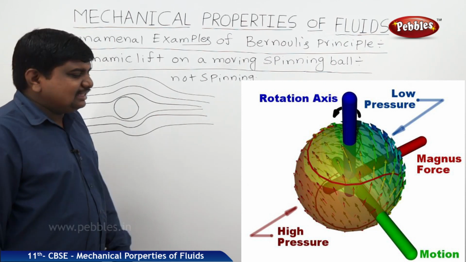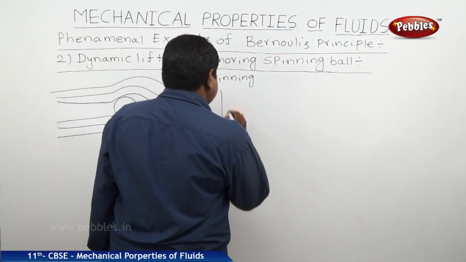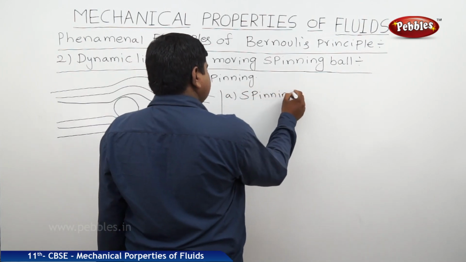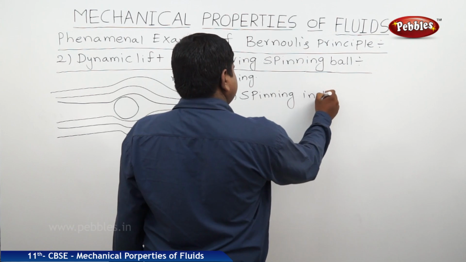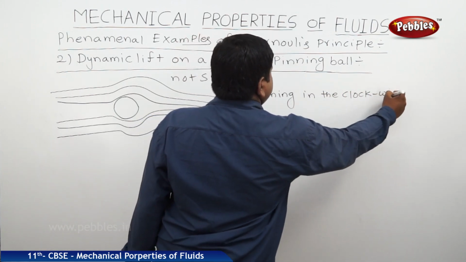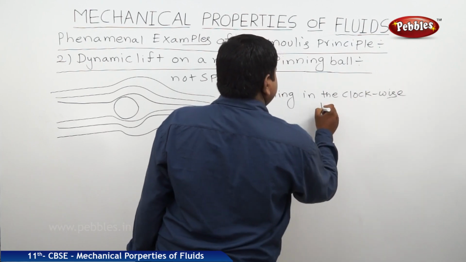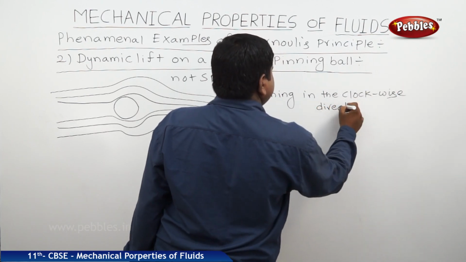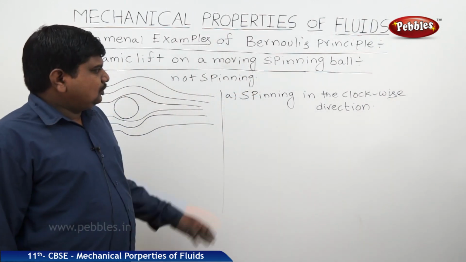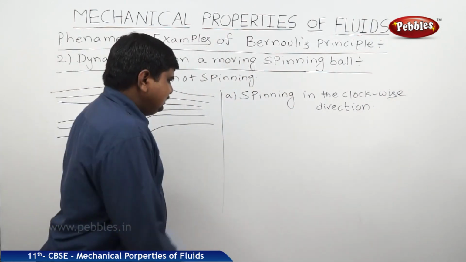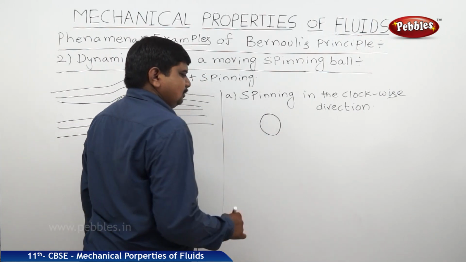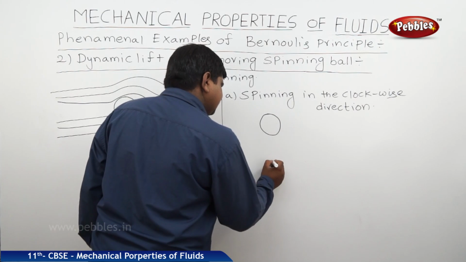Let us assume the spinning is in the clockwise direction, so this is the cricket ball. Once it is spinning, it is like this.